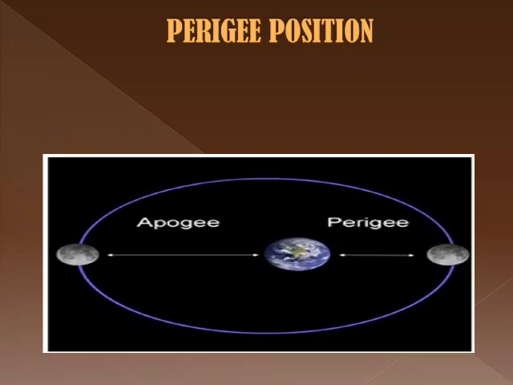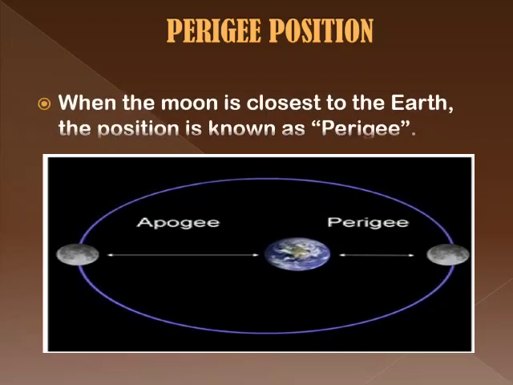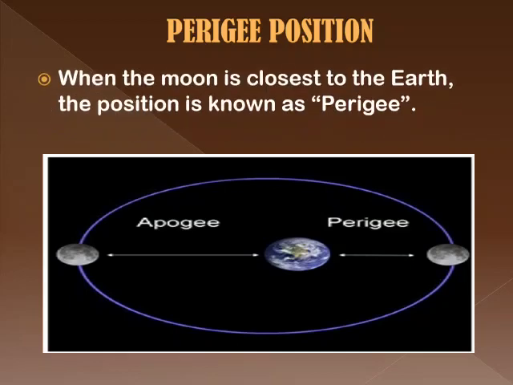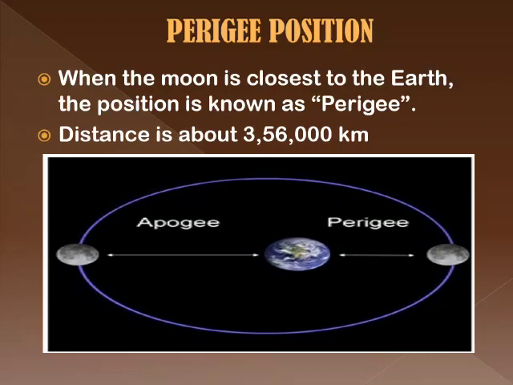Students, observe the given diagram. While revolving around the earth, the moon comes closer to the earth. It is said to be in perigee position. The distance between the Earth and the Moon during perigee position is about 3,56,000 kilometers.